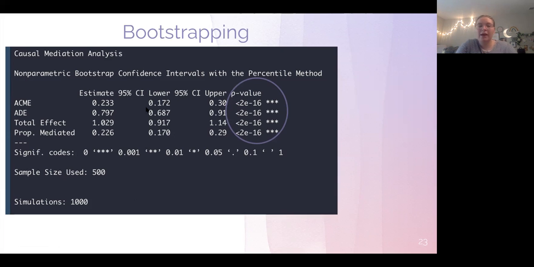So we can look here and we see our first, ACME. This is our average causal mediation effect, so our indirect effect. Then we have our direct effect, total, and proportion mediated. All of these are significant, telling me we have a significant indirect effect and a significant direct effect. And our proportion mediated is also significant. So all of these being significant is telling me that we cannot rule out mediation, which is what we're actually testing for, and that perhaps it's partial mediation because we still see the significant direct effect.